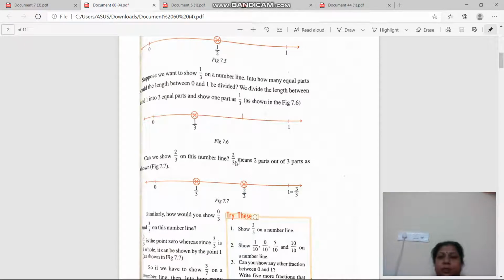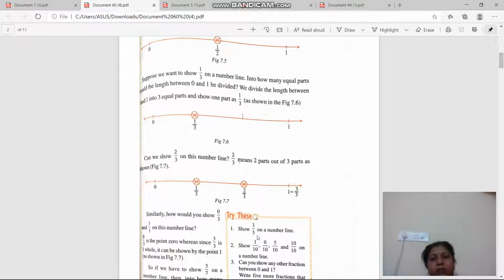Suppose we have to represent 2 upon 3 here. So how many parts do you have to make? 3 parts. Let's see here. 3 equal parts. Right? Suppose it is 2 upon 7. So how many parts do you have to make? You have to make 7 equal parts from 0 to 1.